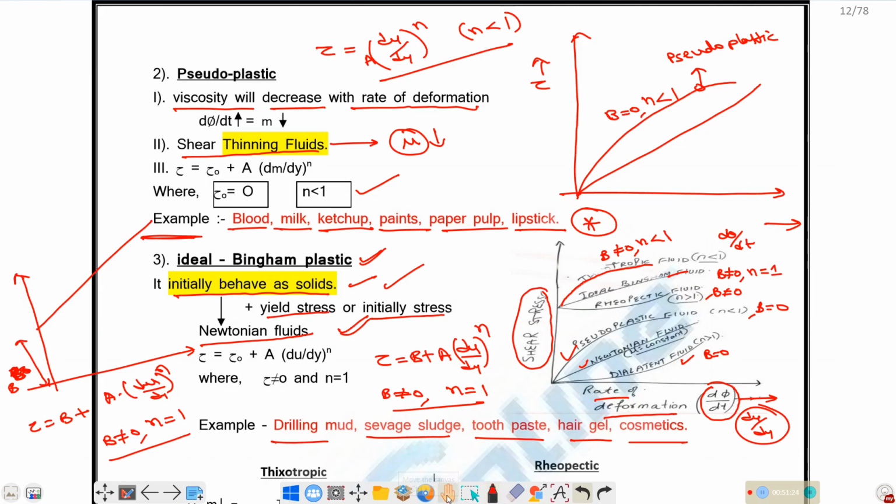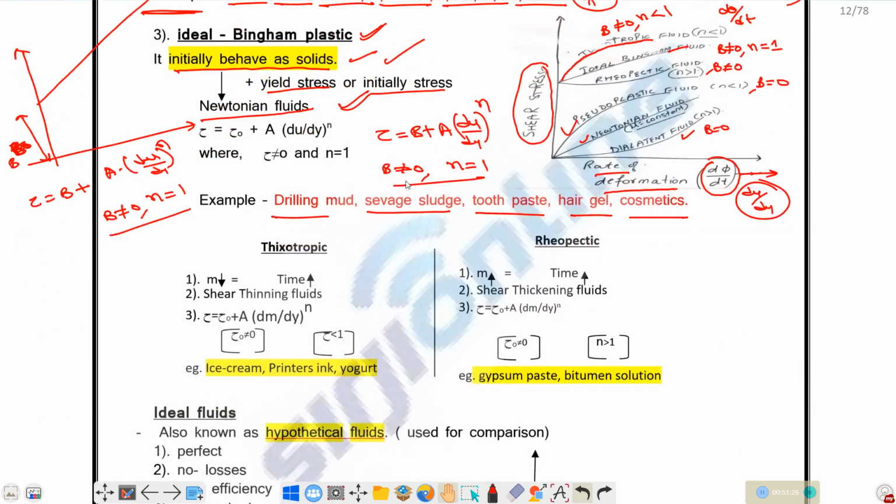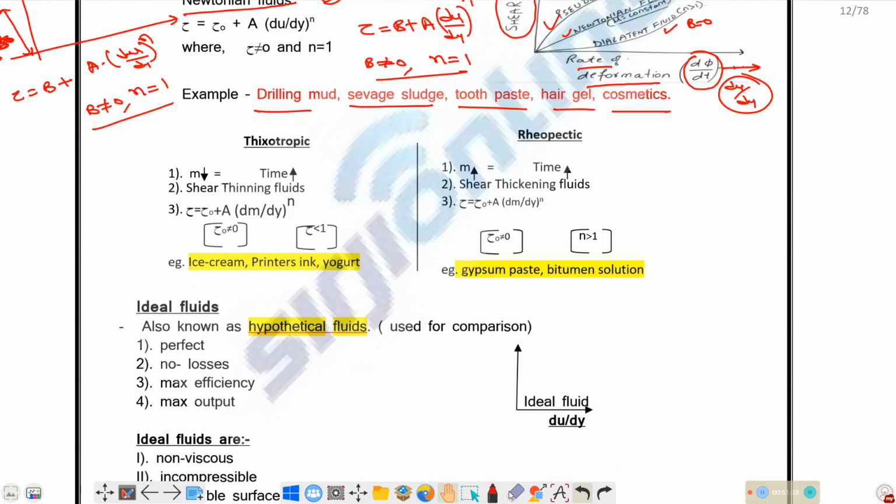Okay, next one is thixotropic and rheopectic. If you consider the thixotropic and rheopectic curves, these are the shear thinning fluids. Why?